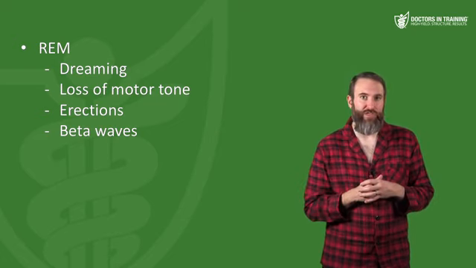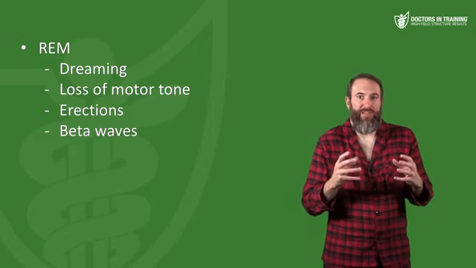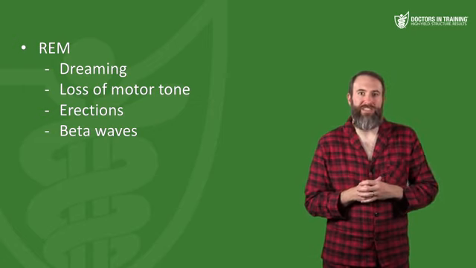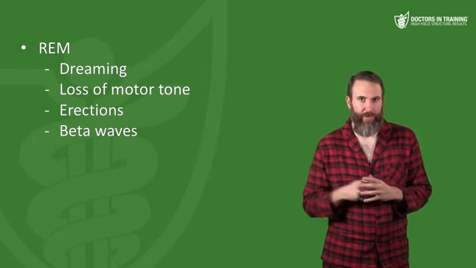So the brain is using a lot of oxygen as well because this beta wave form of sleep is just like the awake state. Also in REM, we see a predominant parasympathetic state, so a vagal state. Also good to know that as well.